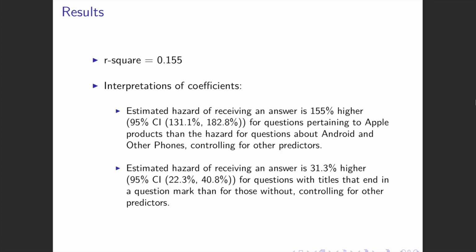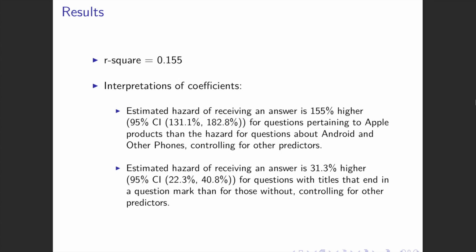So with that, for Apple products, the hazard of receiving an answer is 155% higher for questions pertaining to Apple products than the hazard for questions about Android and other phones, controlling for other predictors. So that's saying that it's better to ask a question about Apple products if you want to receive an answer faster.